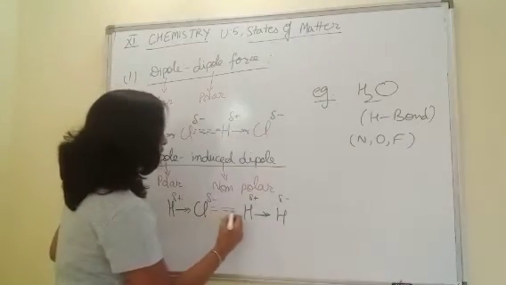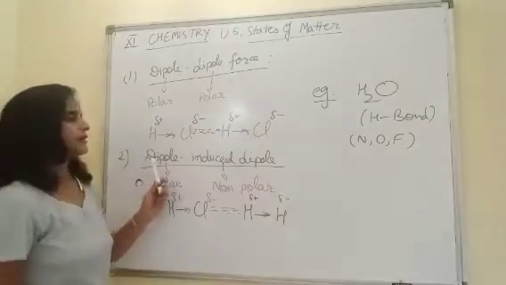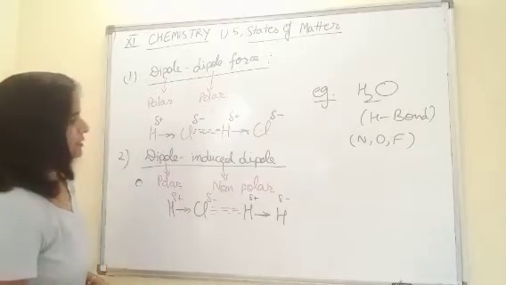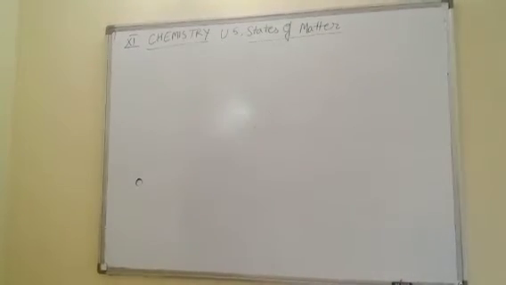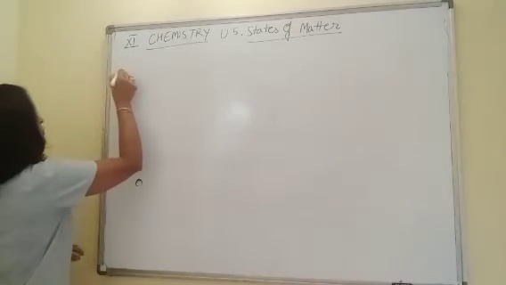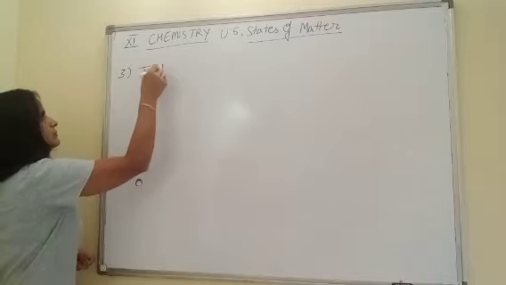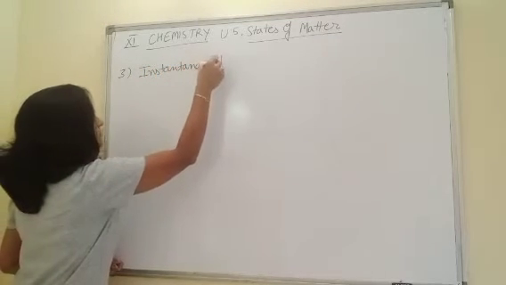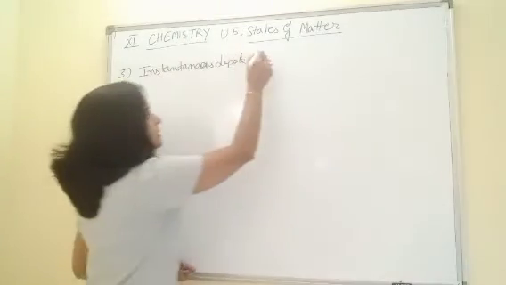So this weak force of attraction is termed as dipole, induced dipole force. Understood, my dear children? And the third type of force is instantaneous dipole, induced dipole.